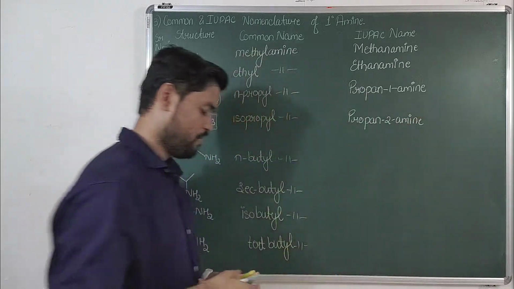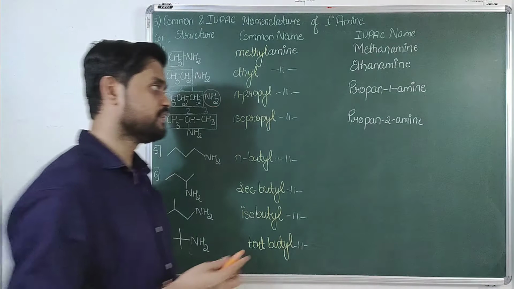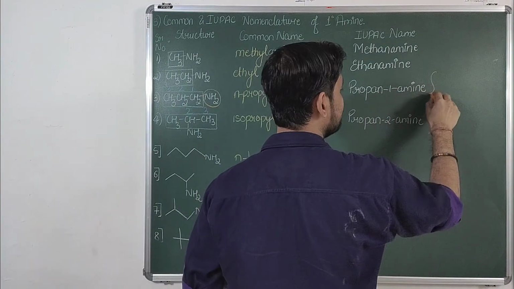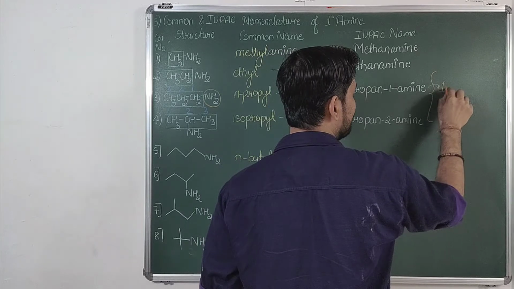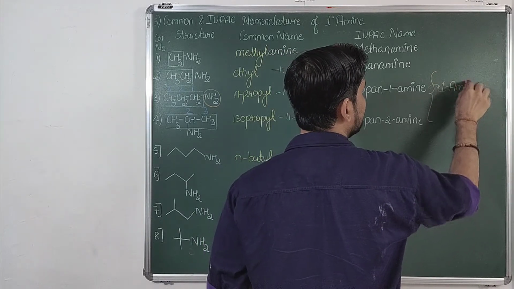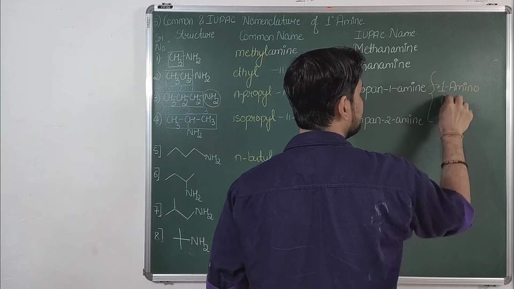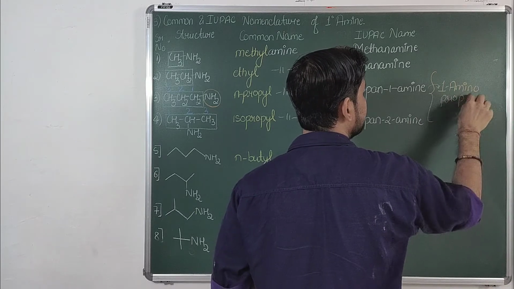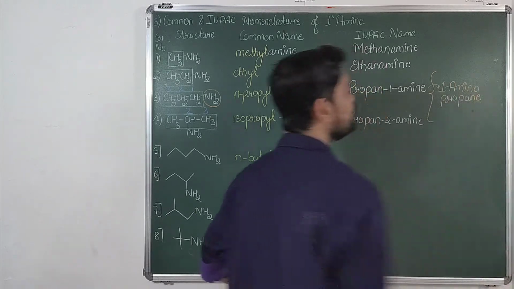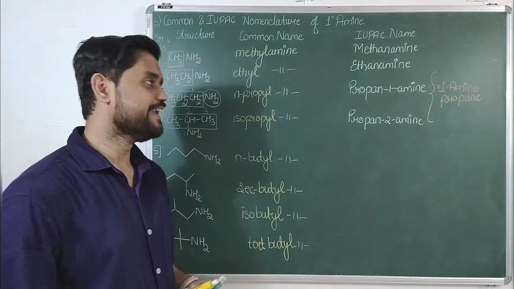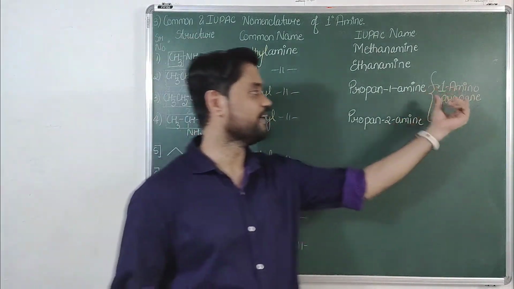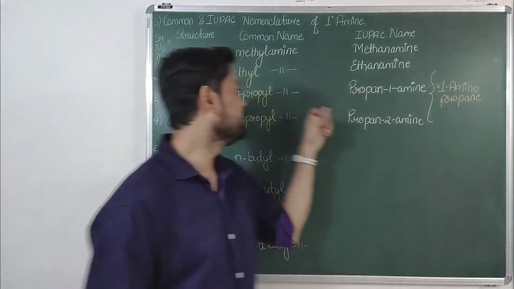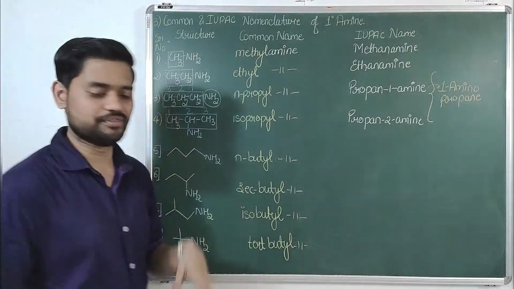One thing to note here is that in some books you might see the name 1-amino propane. They treat NH2 as a substituent. So even if JEE uses the word 1-amino propane, it is the same structure; do not get confused.